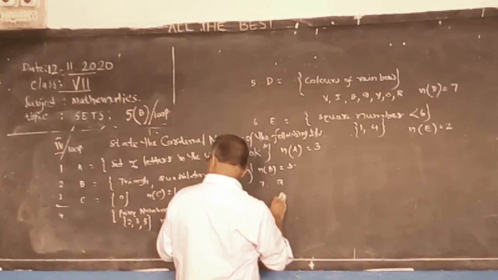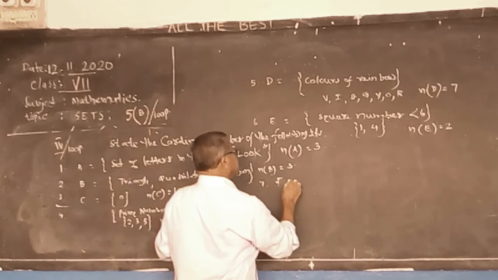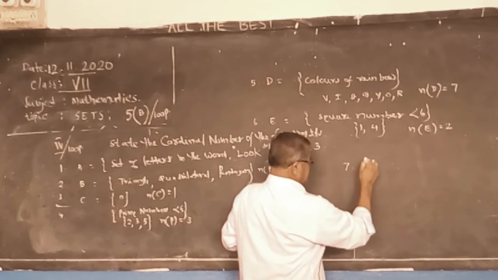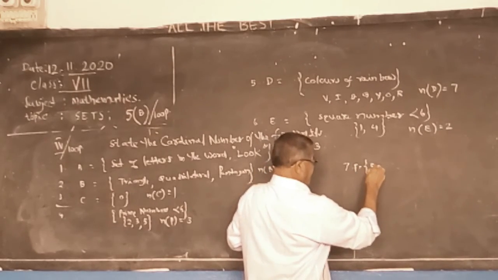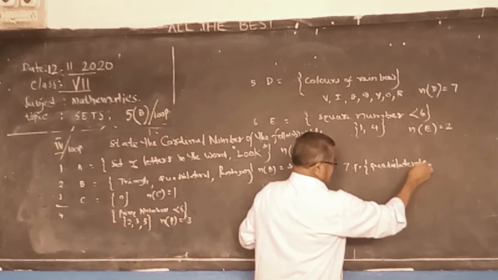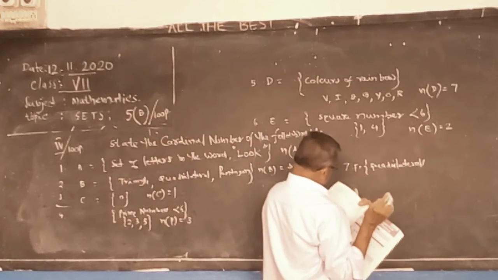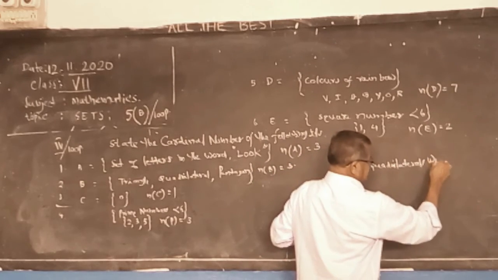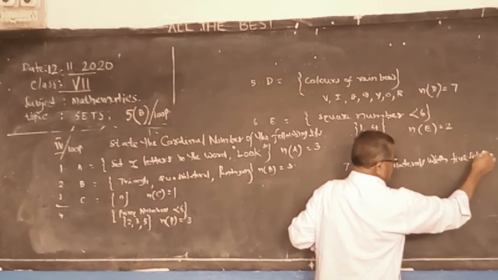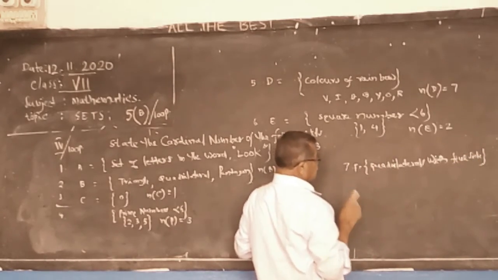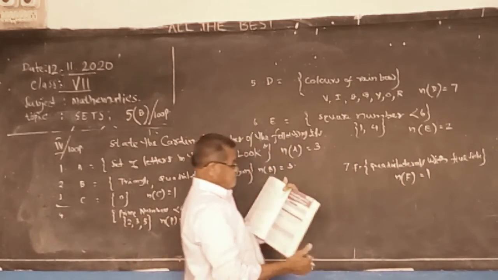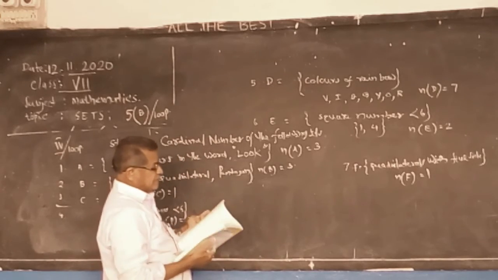Set F. Quadrilaterals with 5 sides. We have only pentagons, so only one. So n of F is equal to 1 only.